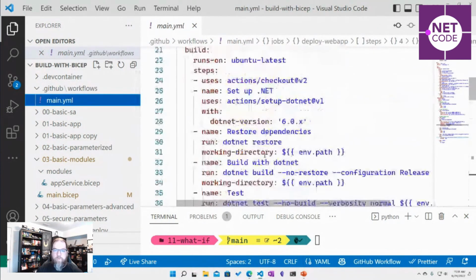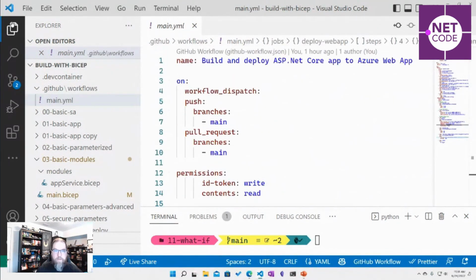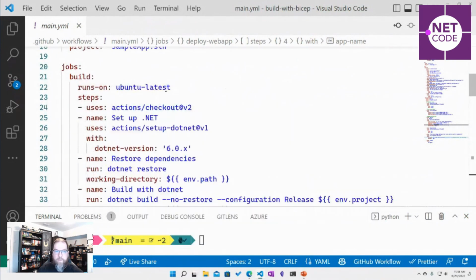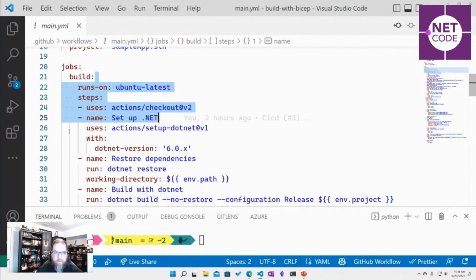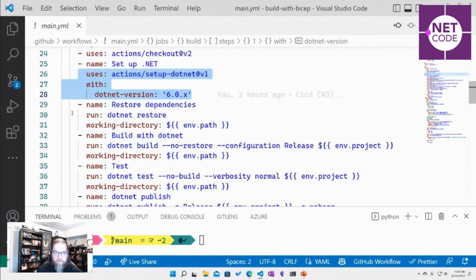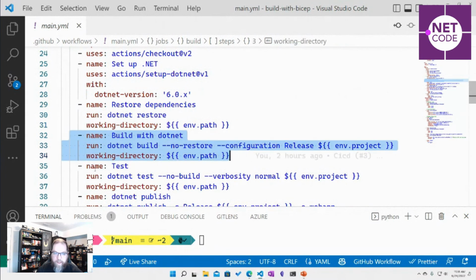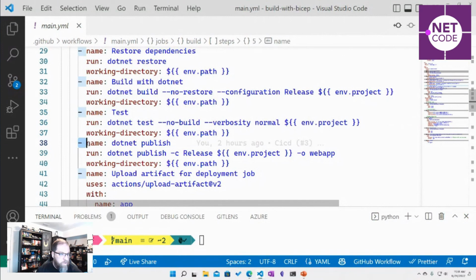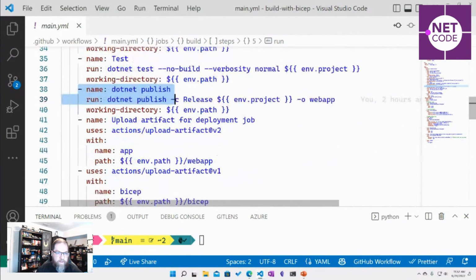So I could have a workflow where I can build out my application. I'm going to check out my code. I'm going to build my .NET, restore it, build my source code, run my tests, and publish my artifact and upload it.